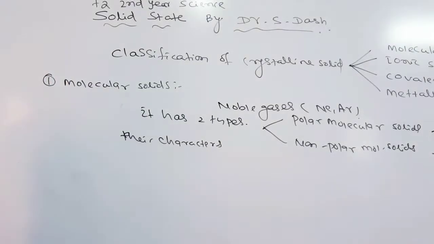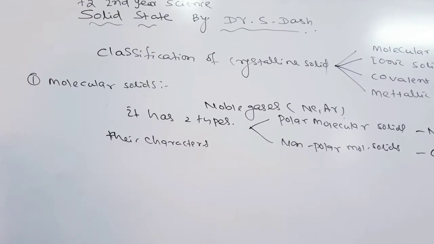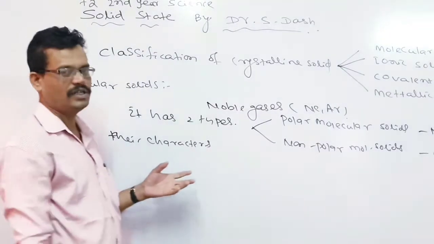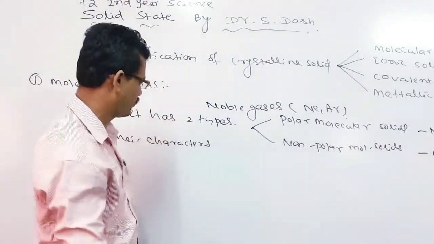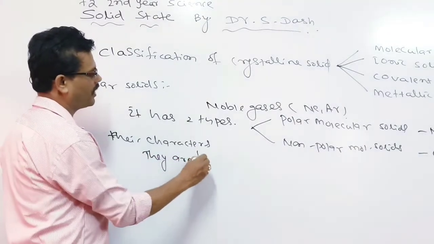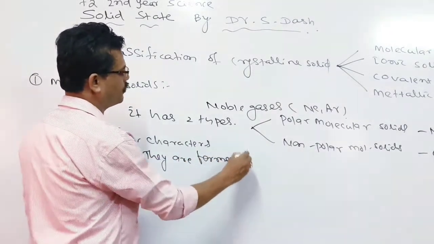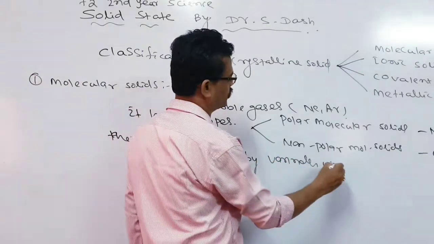Here the constituent particles are joined with the help of van der Waals force or hydrogen bonds. They are formed by van der Waals force linkage.